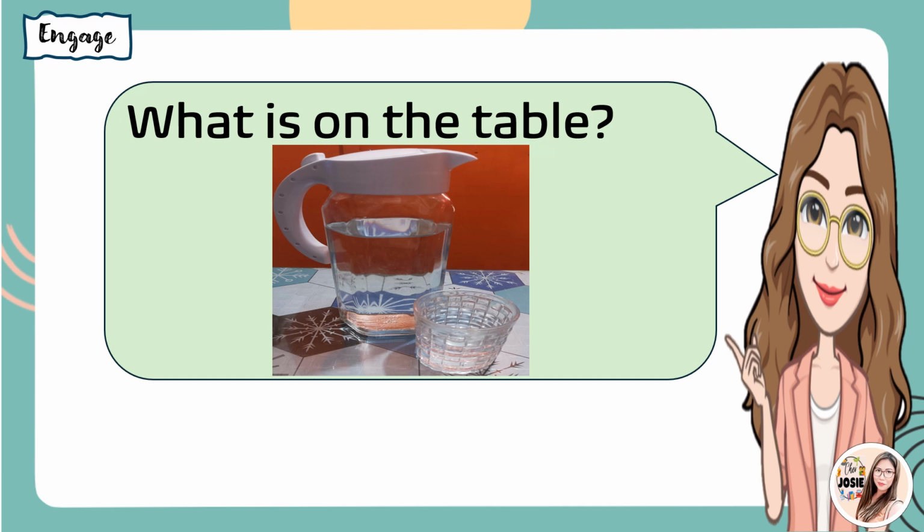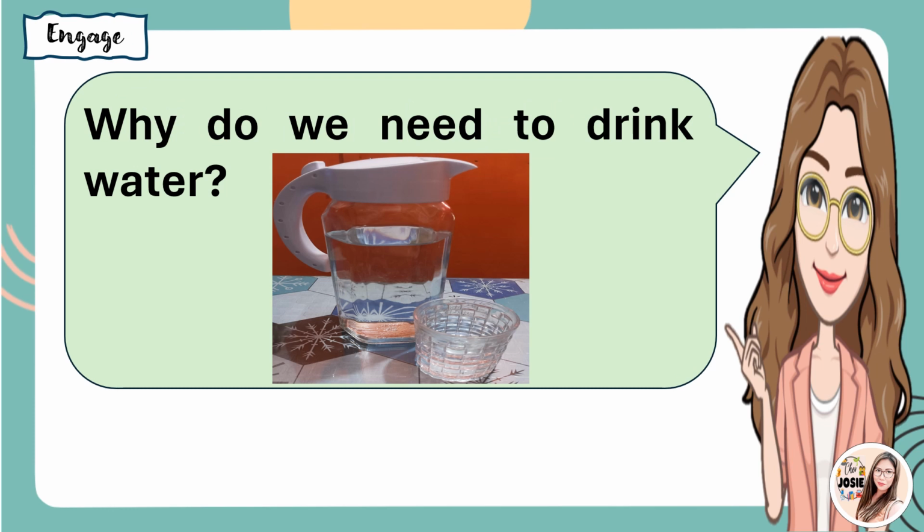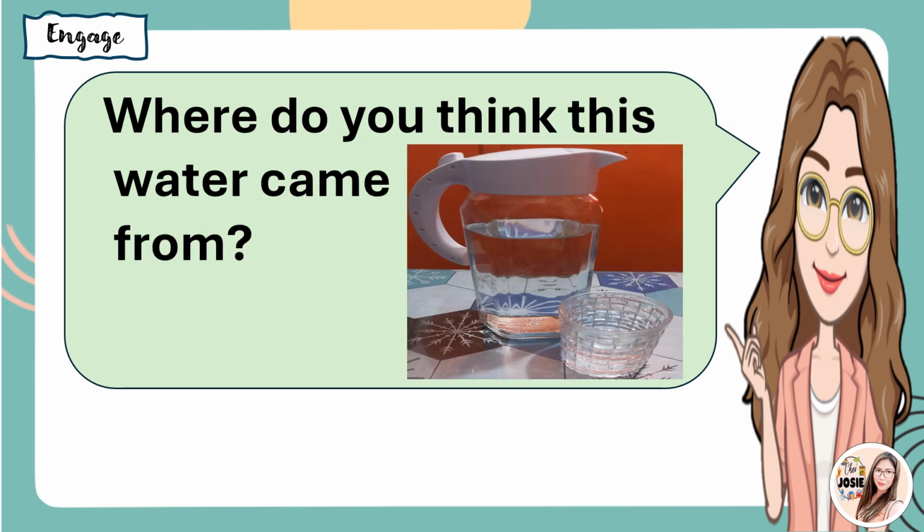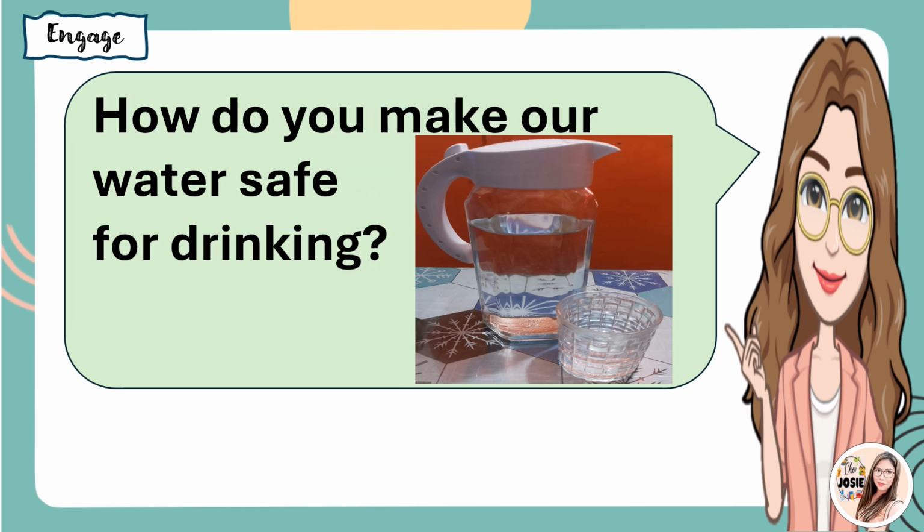Take a look at this picture. What is on the table? That's right. It is water or glass of water. Why do we need to drink water? That's right. To keep our body hydrated. Where do you think this water came from? Very good. How do you make our water safe for drinking? Correct.